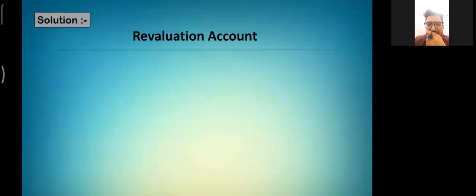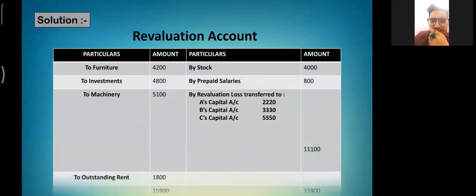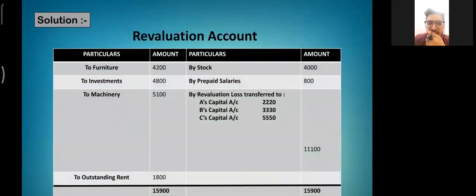First, we will make the revaluation account. As furniture, investment and machinery are to be reduced, they will come on the debit side of the revaluation account. Outstanding rent will also be debited as it is a loss, and all losses are debited in the revaluation account. On the credit side, stock and prepaid salaries will be credited as it is a profit, and all profits are credited in the revaluation account. So as we can see, there is a loss in the revaluation account amounting to 11,100.